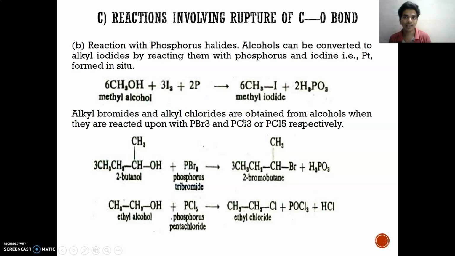Alkyl bromide and alkyl chloride are obtained by reacting alcohol with phosphorus tribromide and phosphorus pentachloride. So this is 2-butanol with phosphorus tribromide, and here 2-bromobutane is formed, and here is ethyl alcohol with phosphorus pentachloride, which will give ethyl chloride.